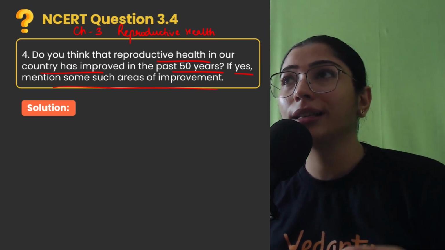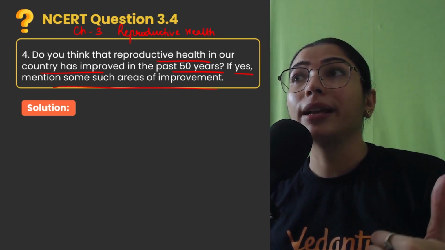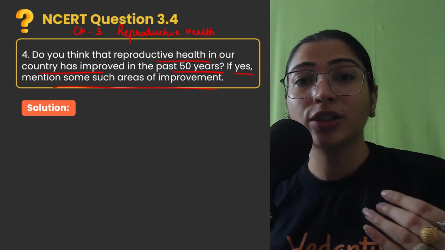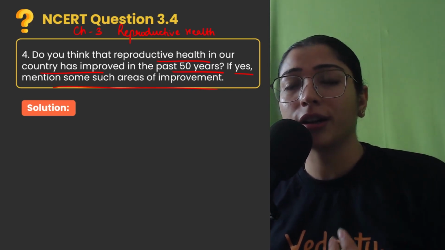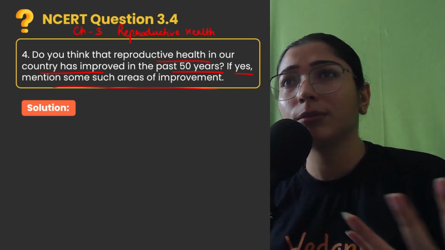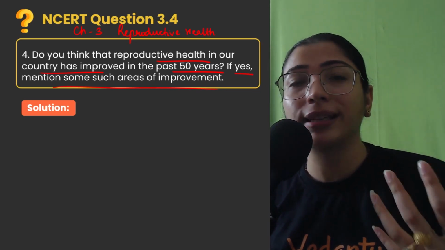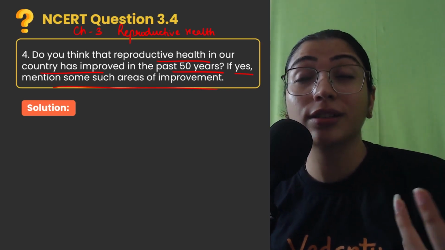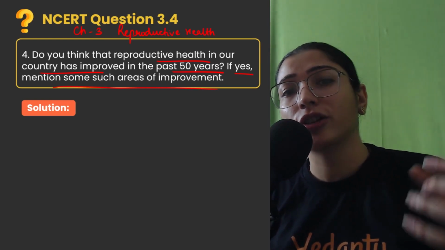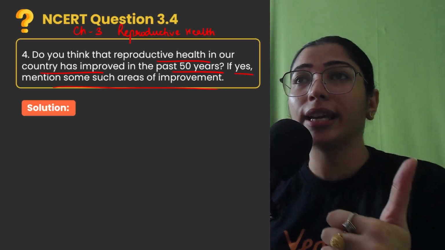तो बच्चों अगर हम बात करें, because of the awareness of reproductive health, we have been able to bring massive child immunization into the picture. पहले बच्चों को इम्यूनाइजेशन कराने नहीं ले जाया जाता था. People were not aware, they were not socially aware. So basically now it has improved. Every child is given. The best example is polio, right? पोलियो की इम्यूनिटी सबको प्रोवाइड की जाती है. The basic tetanus related injections and other basic injections, other disease related injections are already given to the child at a very young age. So that is one area of improvement.